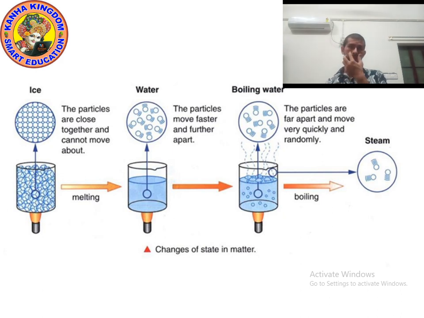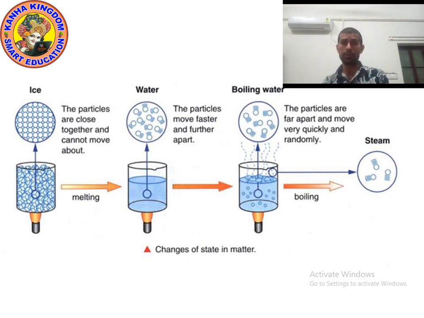As you can see, in the first small beaker, there is ice, in the second beaker is water, and in the last beaker is boiling water. It means ice is solid, water is liquid, and the last picture is showing water in the form of gas. So this is change in state of matter.